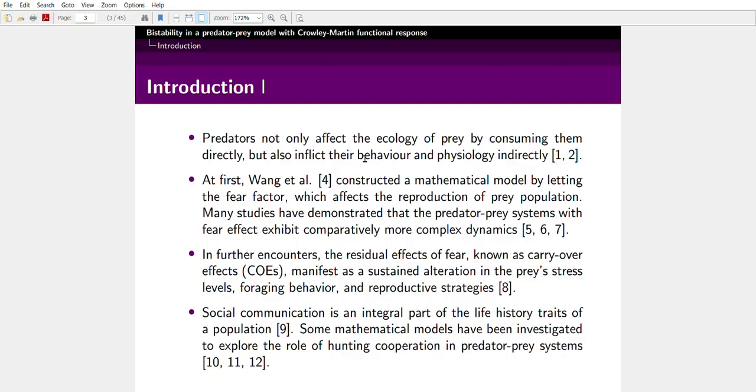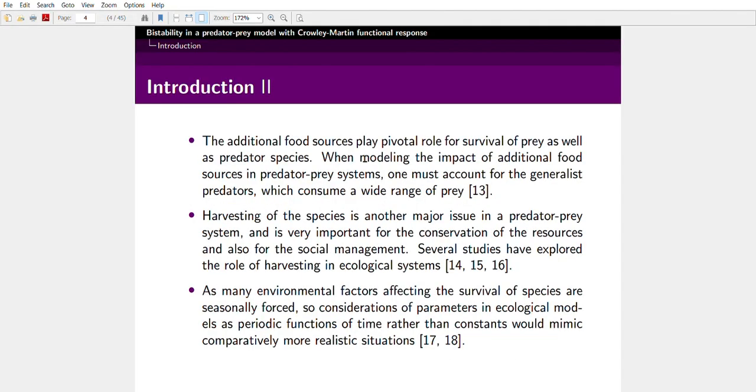Social communication is an integral part of the life history traits of a population. Some mathematical models have been investigated to explore the role of hunting cooperation in predator prey systems. Additional food sources play a pivotal role for the survival of prey as well as predator species. When modeling the impact of additional food sources in predator prey systems, one must account for generalist predators, meaning predators who can eat food sources other than the prey species. Harvesting of species is another major issue in a predator prey system, which is very important for the conservation of the resources and also for social management.